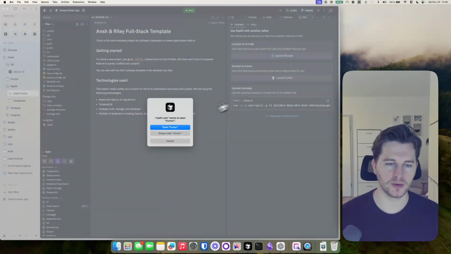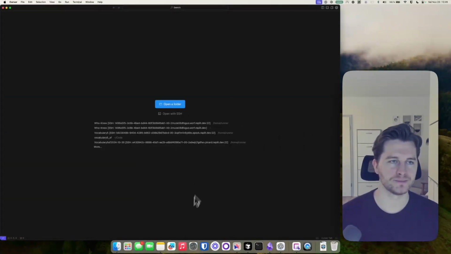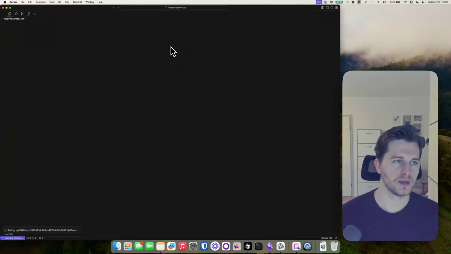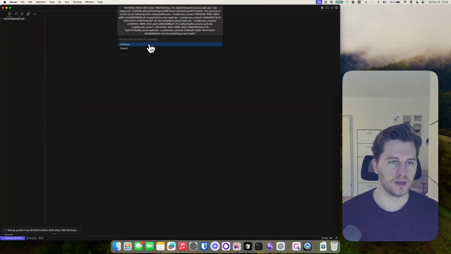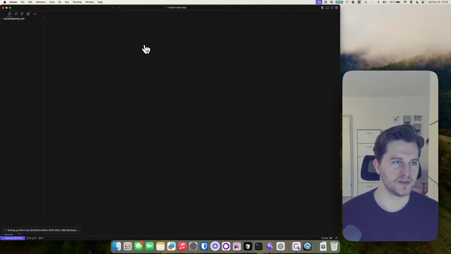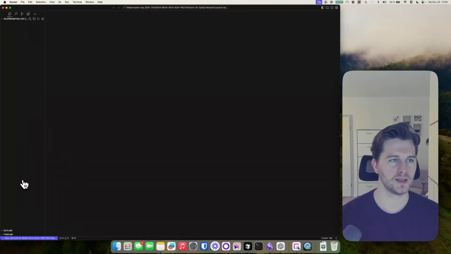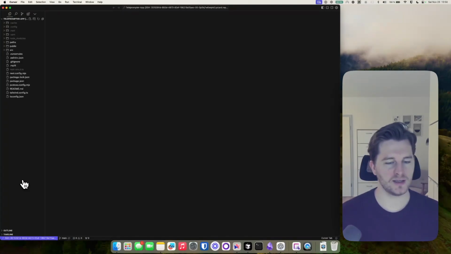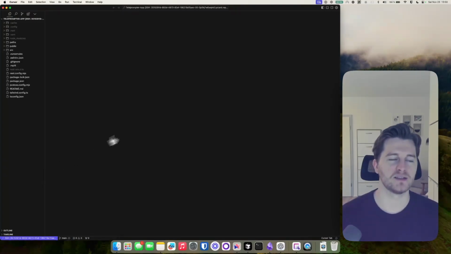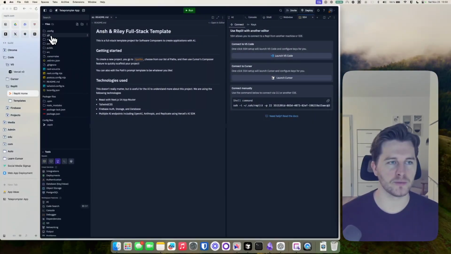So I would just click Launch Cursor, allow this to open. And here we go. Do you want to continue? Yes, we want to continue. It's now setting up this SSH host here, downloading VS Code server. So it's doing a couple of setup steps. And now it looks like the two applications are connected, right? What you can see here are the exact same folders and files that we have on Replit. So this seemed to work.